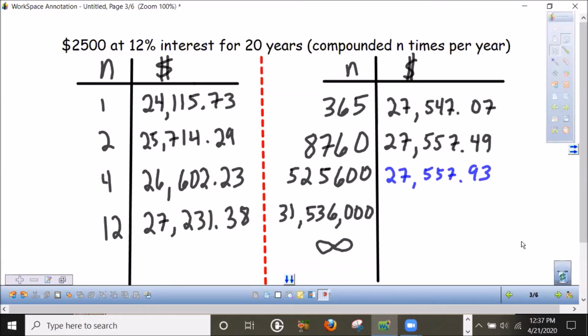Now, if we look at this summary again, we notice that as we add more and more compounding, the amount of change is getting smaller and smaller. So the difference between 25,000 and 26,000 was much more than the difference between 27,547 and 27,557. In fact, if we go to compounding every minute, we only get up to 27,557.93. Rather than now try to compound every second, let's think about compounding infinitely many times per year.